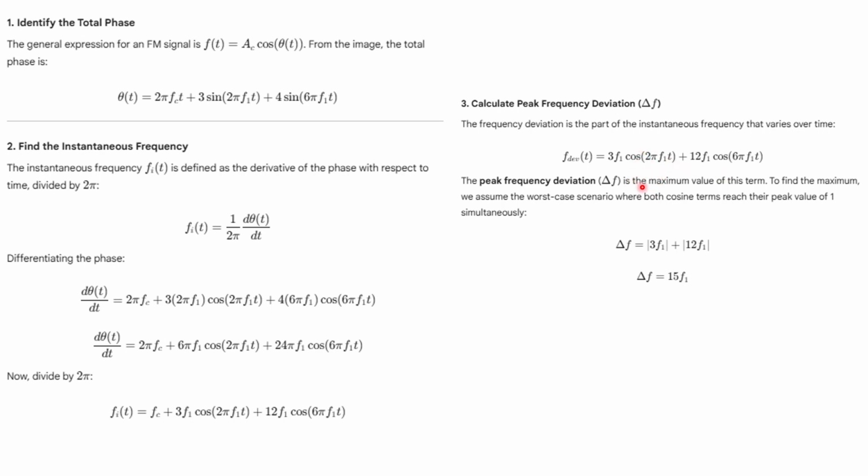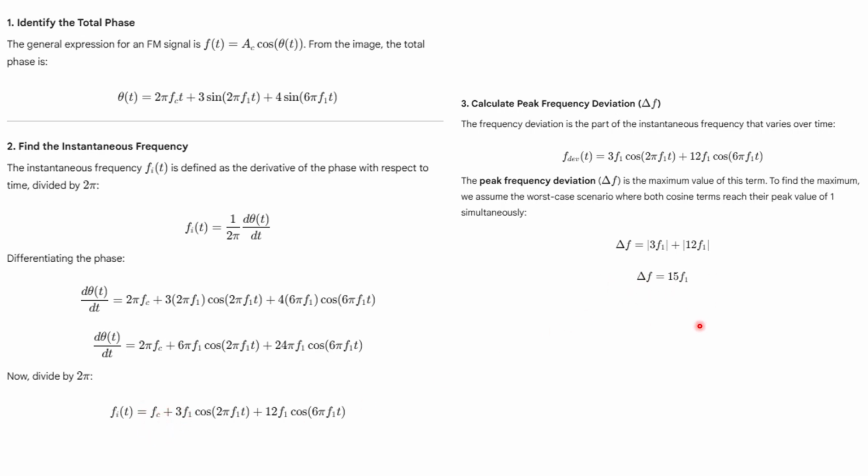Since we are calculating the positive, we can use plus 1, and here also cos theta will be plus 1 at maximum. So 3 f1 times plus 1 and 12 f1 times plus 1. Finally you will get 15 f1. This is the maximum deviation from fc, the carrier wave.